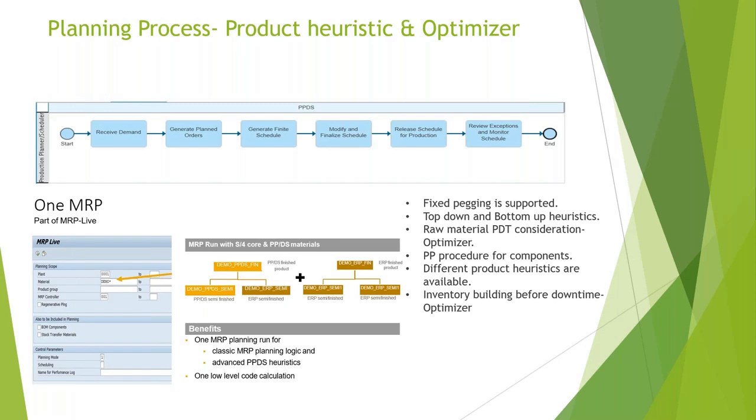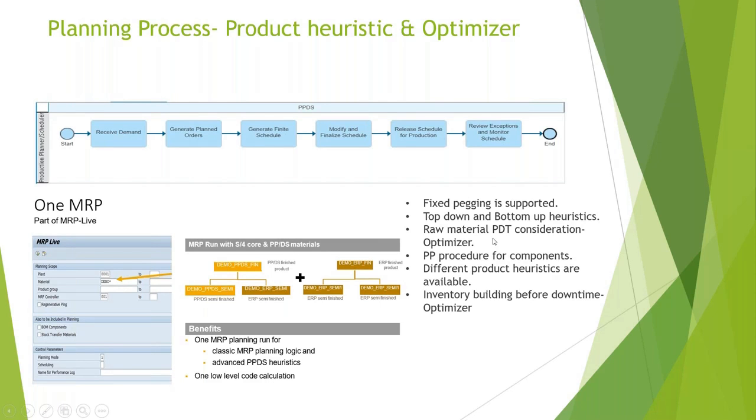At the end, you will get a result. Let's say out of 6 products here, 2 will be planned in PPDS and 4 will be planned in HANA. Internally it will run based on the classic MRP logic, and for PPDS, whatever we maintain will be considered. You can have a regenerative planning, or you can have a net change planning, or you want to replan everything. Even that option we can select. This is the same variant. So if you want to have a particular job or planning to take place at one location every day, then we can create a variant and schedule a job using the same.